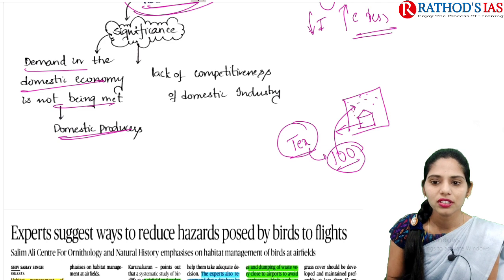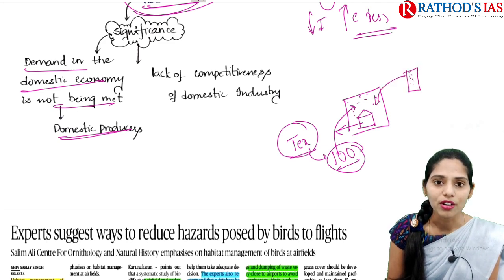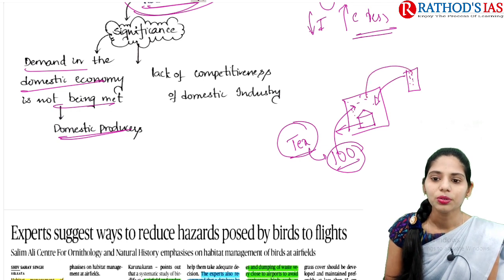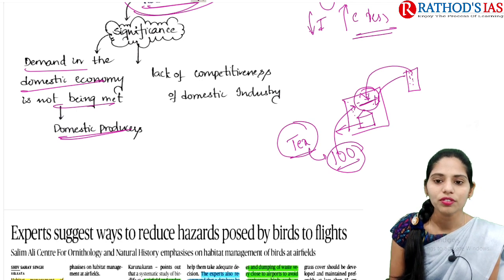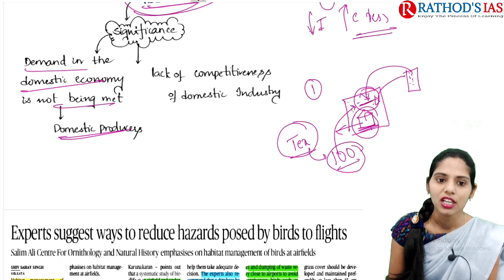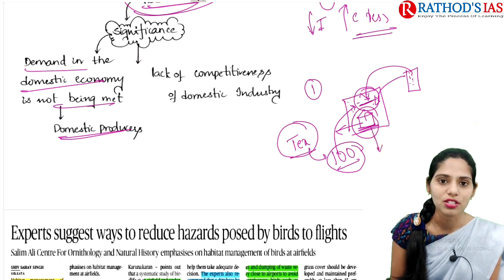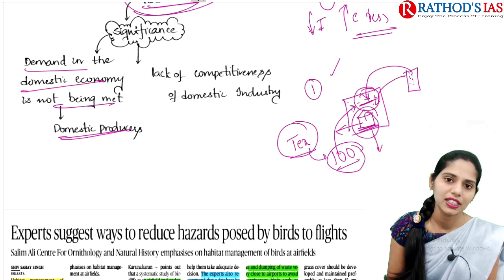Because of this, the country needs to depend on another country which is producing a large amount of clothes, mainly to satisfy the needs of the people here. So we can say these domestic industries are not efficient, they are not meeting the demands of the country. So this is the first significance.